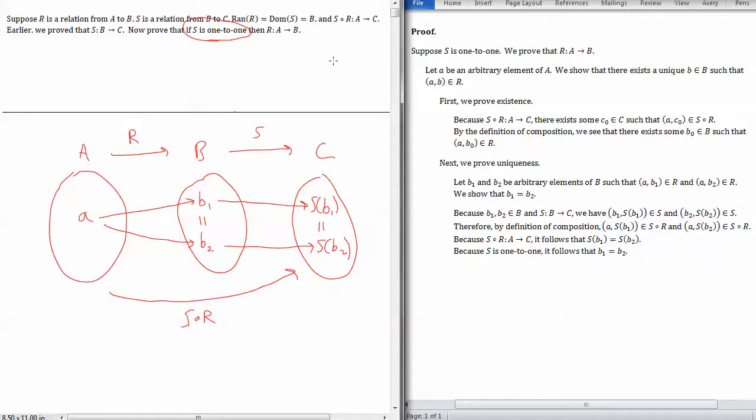Okay. Now I did make a givens and goals table for this proof, but I think I'm not going to include it in the video. I think there's so much notation flying around in it that it confuses more than it clarifies. And so at this point, I'd really like you to try to understand the proof at the level we've described it here, in terms of the intuitive picture, which is how one would typically discover this overall strategy of the proof. And then in terms of how we've written it out here, where we have used the proof techniques and the definitions just as you would see in the givens and goals table, but we've really just highlighted the parts that are important for understanding what's going on.